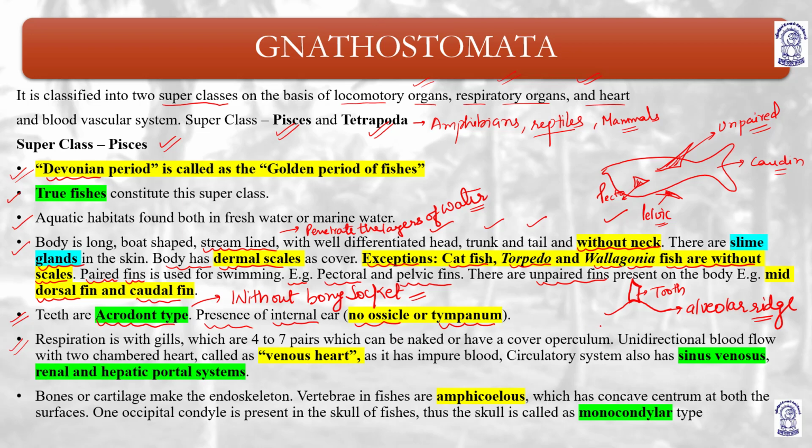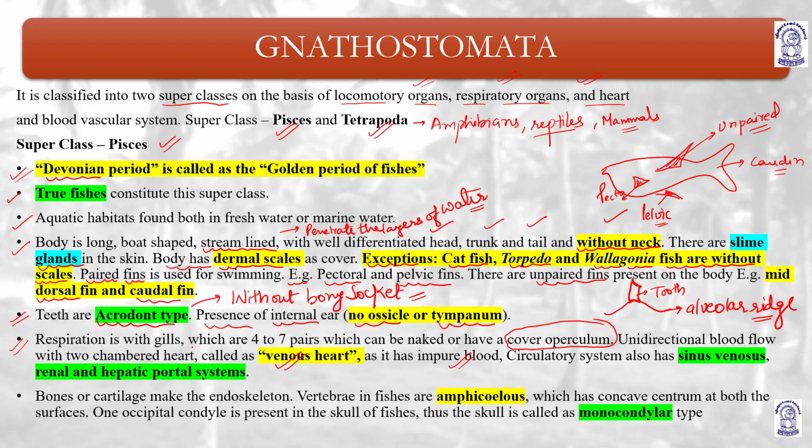This is also a marker of a true fish: the gills are covered by an operculum. There is a unidirectional blood flow with a two-chambered heart. And this heart is known as what? Venous heart, because of the presence of sinus venosus, as it is having impure blood. The circulatory system has sinus venosus.